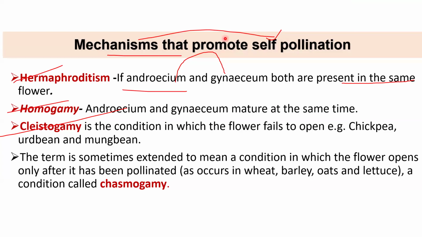Hermaphrodite, sir. Yeah, hermaphrodite is one mechanism. Another mechanism? Homogamy, I think, sir. Yeah, homogamy. In tomato, there were different options. Any other mechanism other than this?